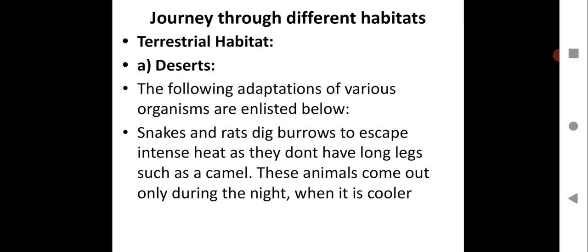Otherwise they will die because of too much heat. Desert is a different type of habitat where you will find different types of rats and snakes, which have adapted themselves to survive in that given surrounding.